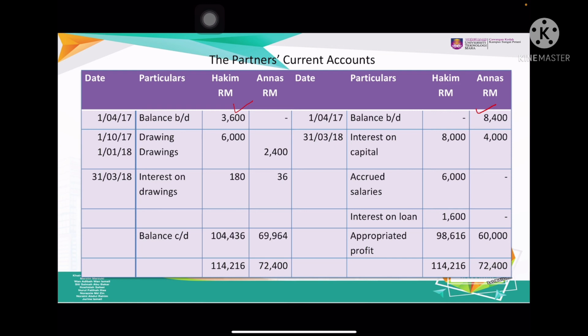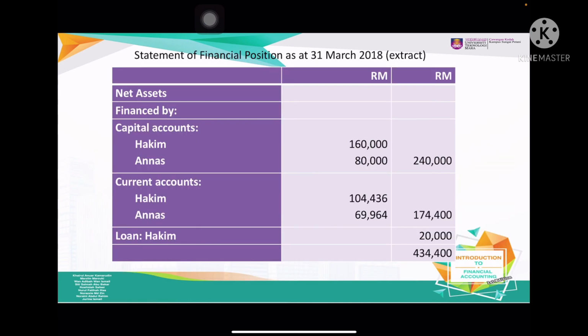Interest on capital, just now we said that we add, so this one we debit. Accrued salaries is only for Hakim, we debit. Interest on loan is only for Hakim. And then the appropriated profit, we already calculated before. And then drawing, we put it over here. Interest on drawing over here. And then we calculate the balance CD.